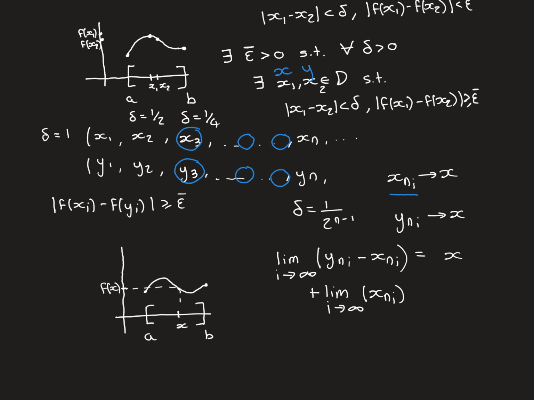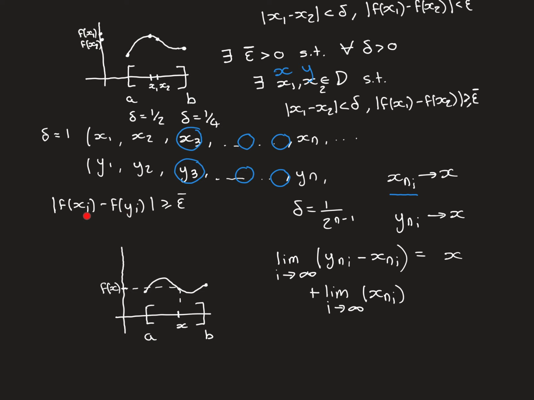But here's the problem with this, because we now have these two domain sequences that are both converging to this value x that is in our domain. So here's a picture. Let this be the value x. So this sequence converges into this. This domain sequence also converges into this. So it should therefore be the case, because this function is continuous everywhere over the domain, it's going to be continuous at this point x. So it should be the case that the corresponding image sequences to these two domain sequences should both converge to the value of f of x. But why is that not going to be possible?